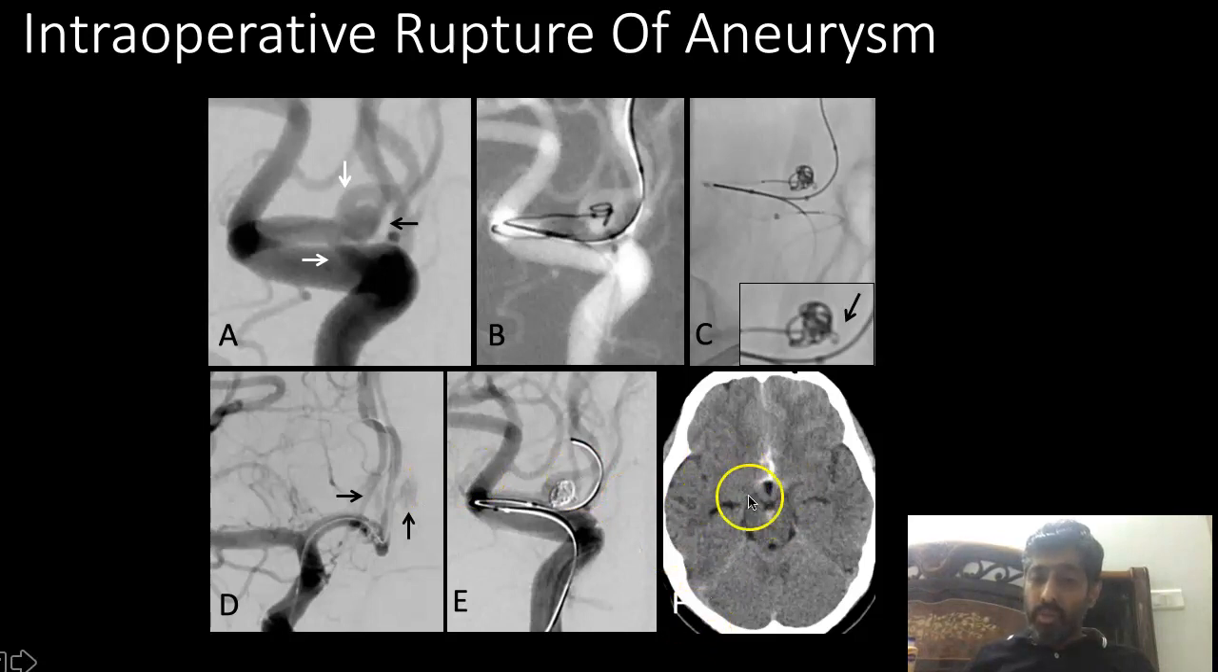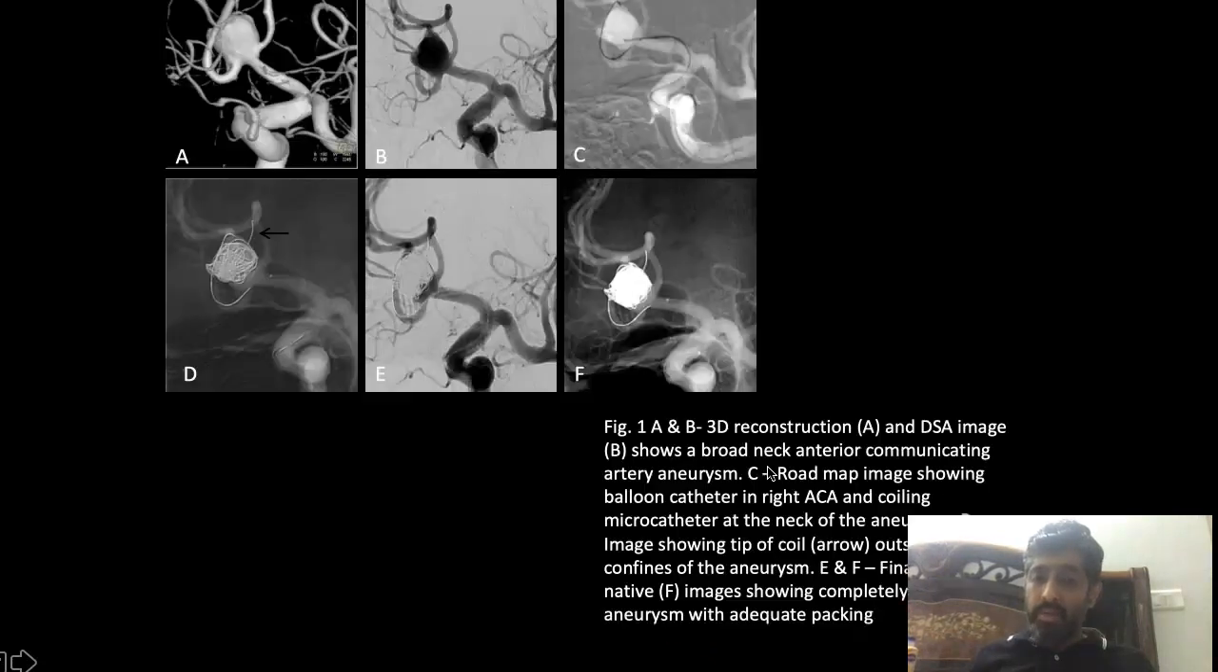And you see this post-op CT, you can see this hemorrhage as well. And this is one more picture. We'll just see those beautiful angiogram pictures which I have got for you. If you look, this is also a broad neck aneurysm. Okay, so this is showing a road map. A road map is when the whole of the vessels looks white and your catheter looks black. So it is very easy to navigate and easy to know where your catheter is going in those road maps.